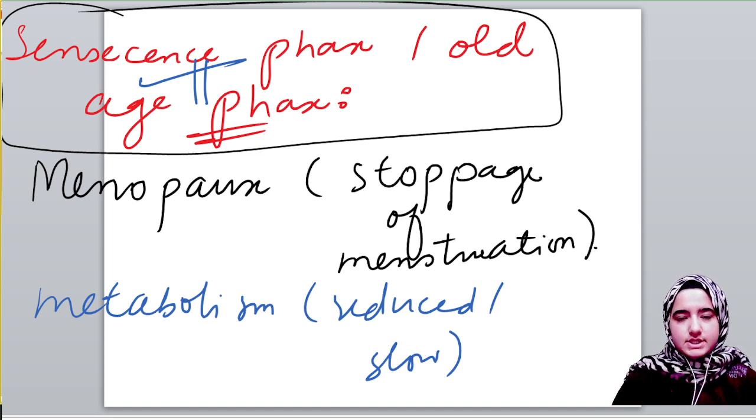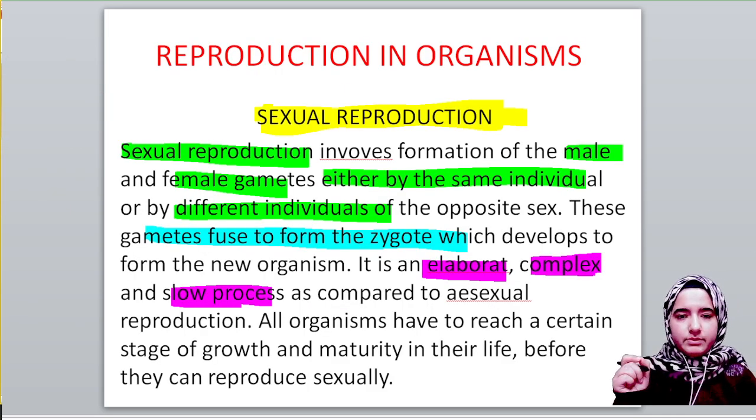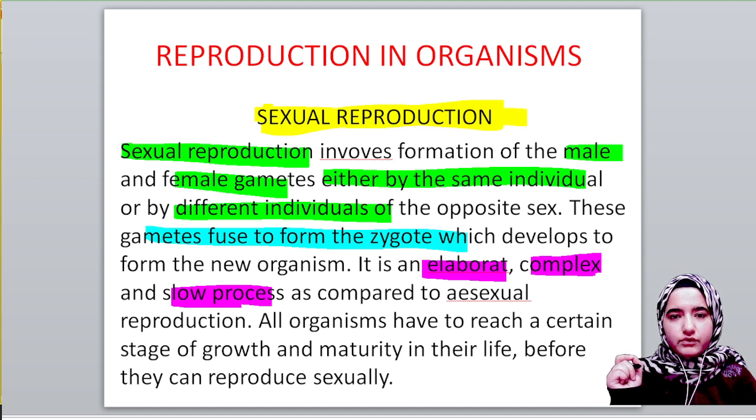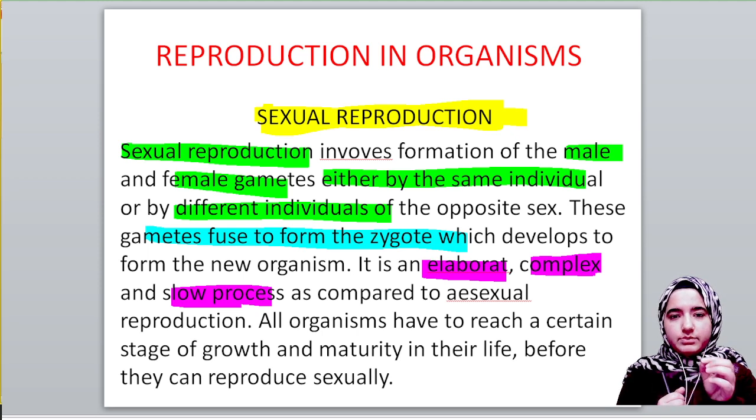Sexual reproduction simply means, we will just recapitulate quickly. In sexual reproduction we saw that it involves the formation of male and female gametes, which together form a zygote. Male gamete will come, female gamete will come. Once they get together, they will form a zygote. I also told you that sexual reproduction is an elaborate, simple and complex process.